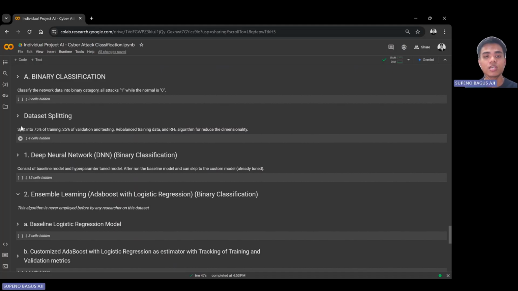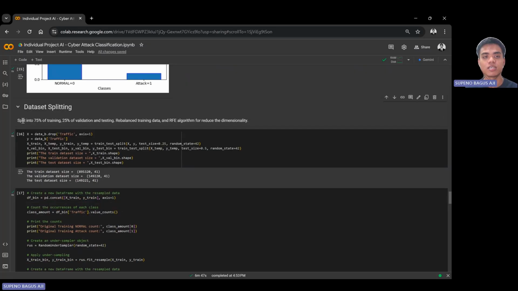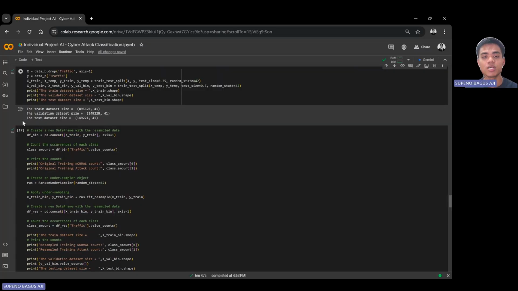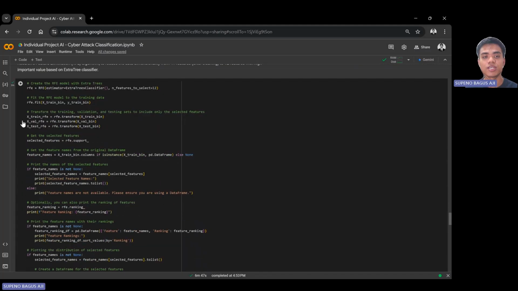In binary classification, the label will be transformed into 0 and 1 manually, and then the dataset is split into 75% for training and 25% for validation and testing. Training data will be rebalanced using random undersampling, and the last step is feature elimination based on extra tree classifier.